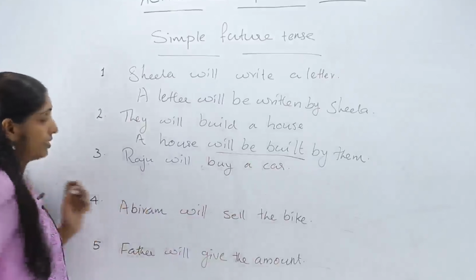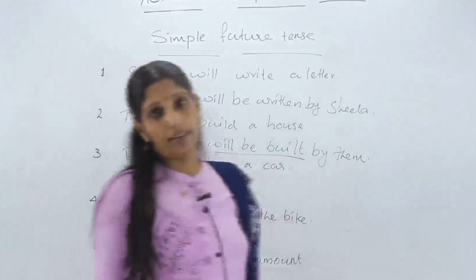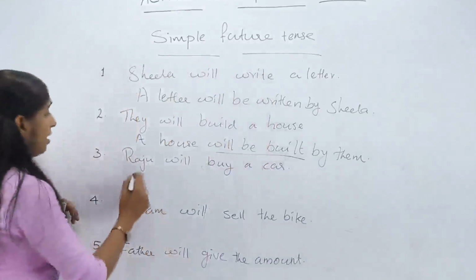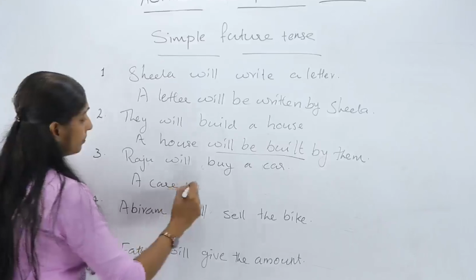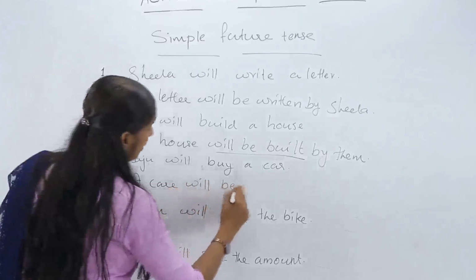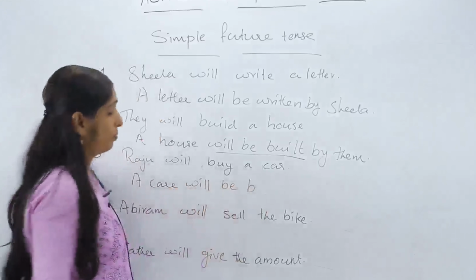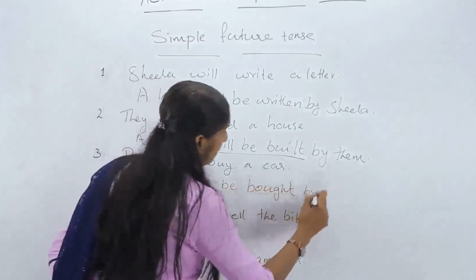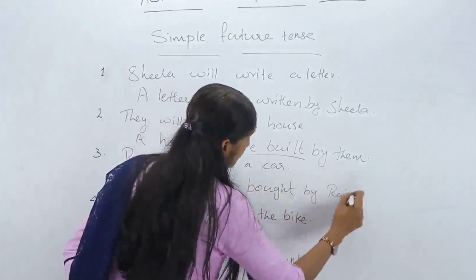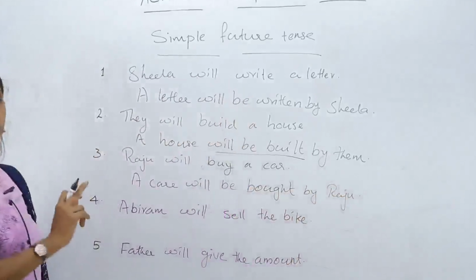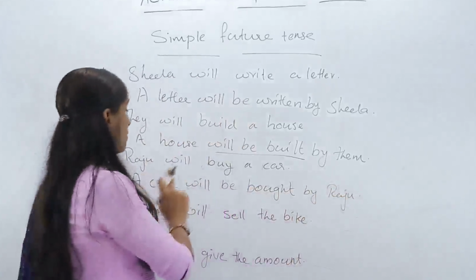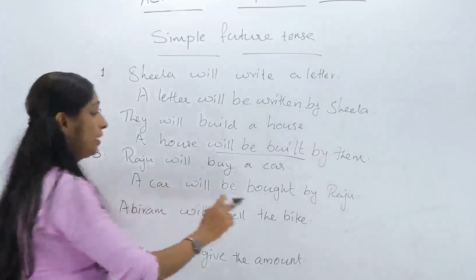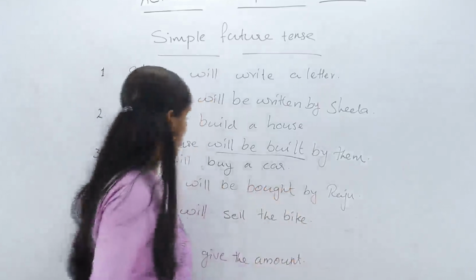Now, the third sentence. Raju will buy a car. A car will be, by V3 form, bought. Will be bought by Raju. Okay. Any doubt? Raju will buy a car. How do we write? A car will be bought by Raju.